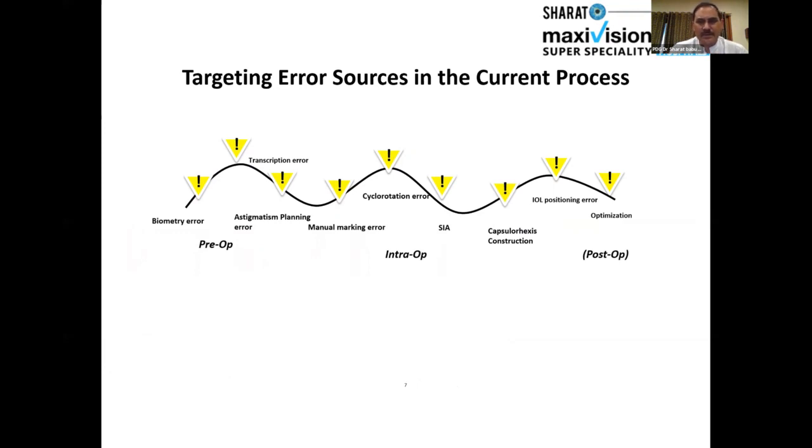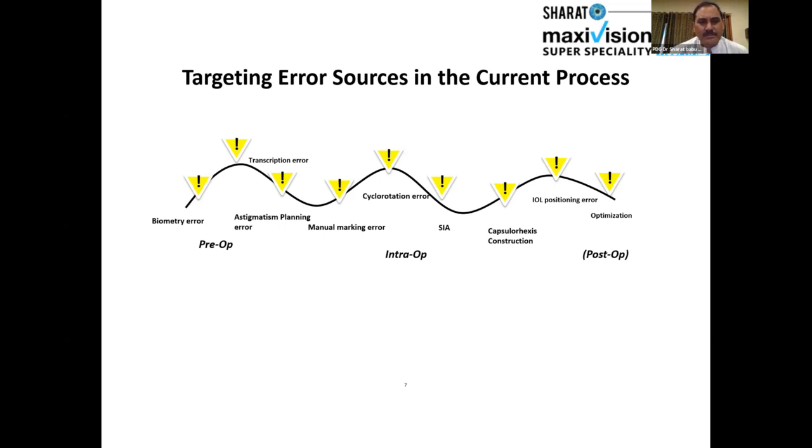The first is the biometry error. So you need to have a very good biometer, and I use the IOL Master 700 with the Barrett TK and the Barrett formula. And then also the transcription error. Whenever you note this down and then you enter it differently, if you are using a manual A scan, sometimes it happens you change that up and down, or when you enter into the software, you might say up and down the steep axis, and then you see again a problem in the post-operative results.